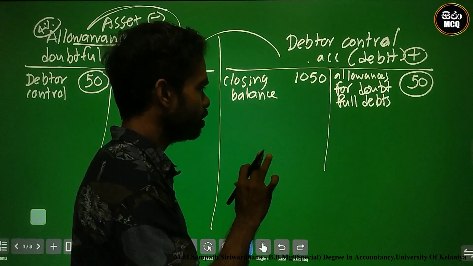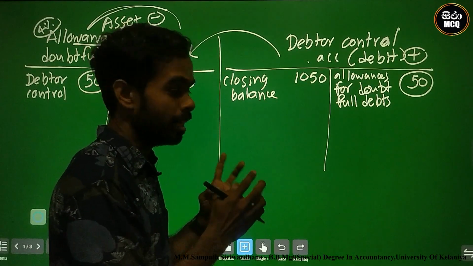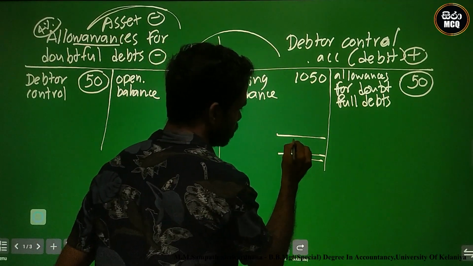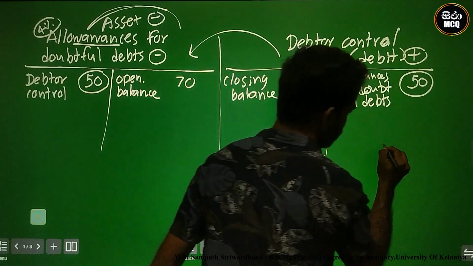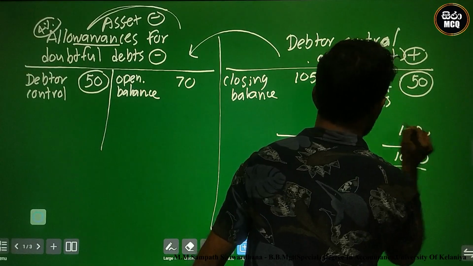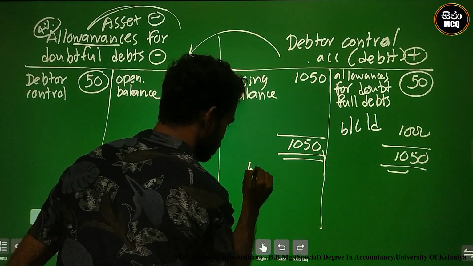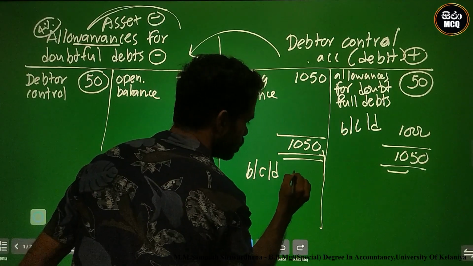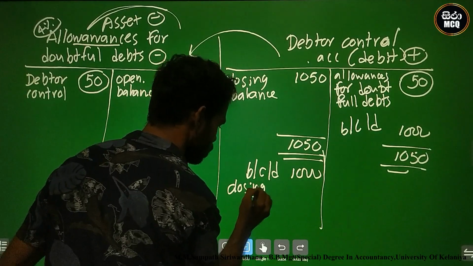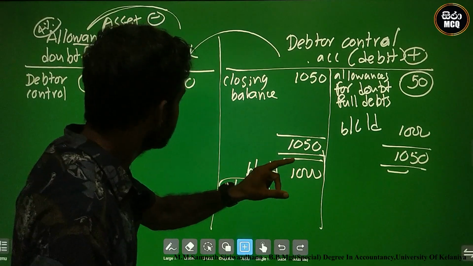At this time, I balance this debtor control account. Why? There are two shortcuts. I create a debtor control balance of 1050. The balance is 1000, balance carried down 1000. This is the closing balance. Based on this 1000, we must create the allowances.